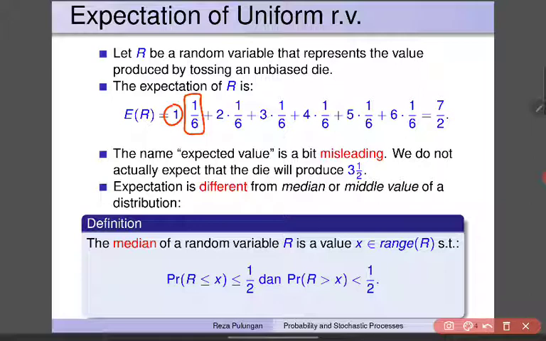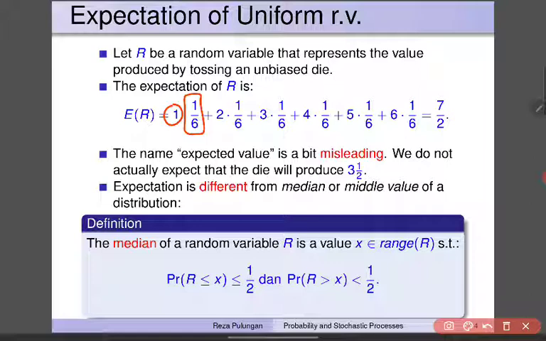This simply means that if I do the experiment, for example, 1,000 times, then the summation of all the tosses will be around 3,500. Or if you take the average, then the result will be 3.5.